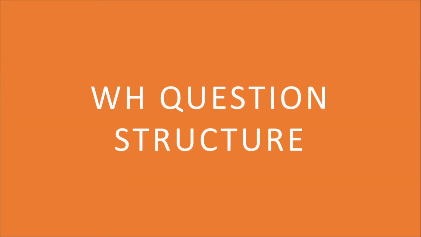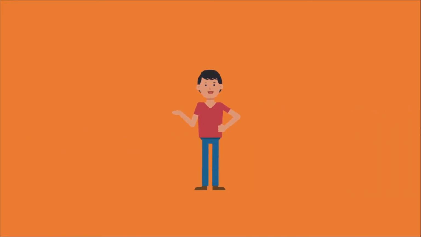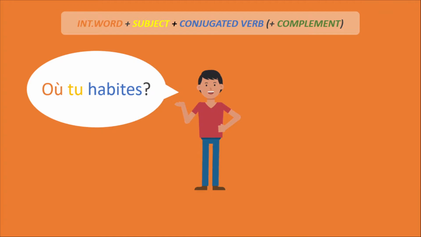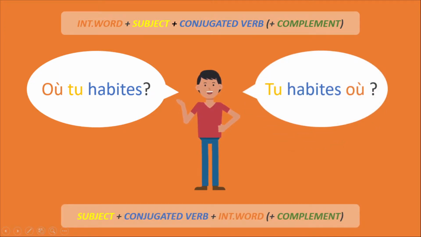So how do you make a WH question? There are two ways of making it. The first is you start by the interrogative word plus the subject and the conjugated verb, and if you want, you have a complement or not. For example, où tu habites? Where do you live?